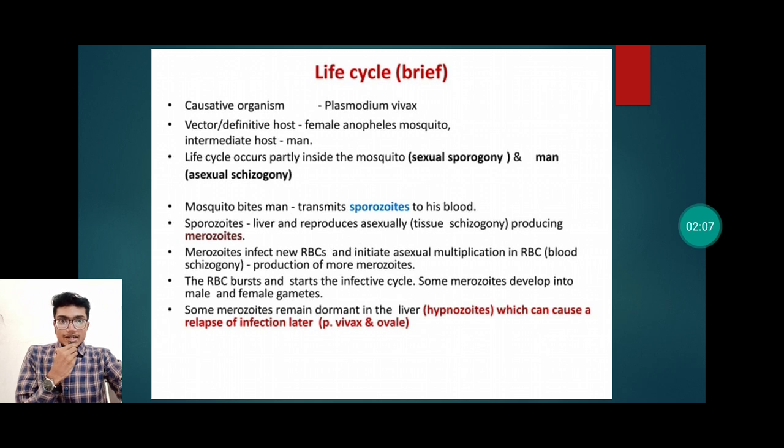It is important to note that it is at this stage that the symptoms of malaria, which are fever, chills and rigor, occur. Then some merozoites develop into male and female gametes. Some merozoites remain dormant in the liver, called hypnozoites, which will be responsible for relapse cases in later stages.